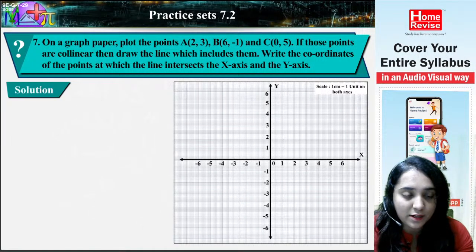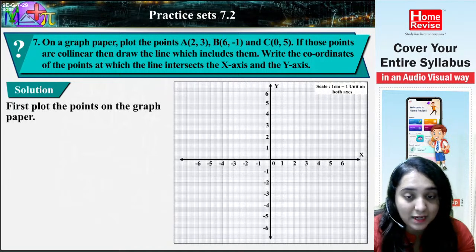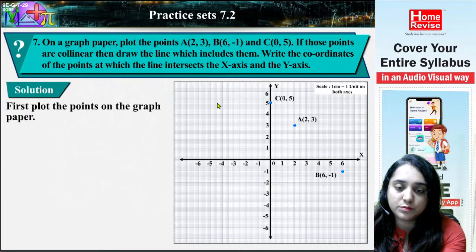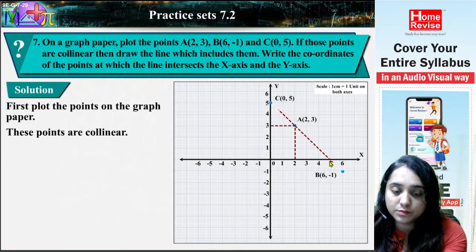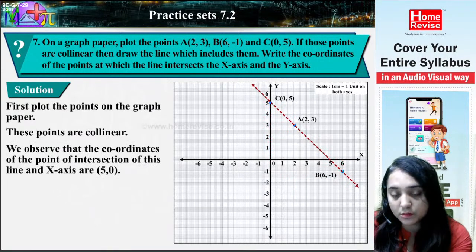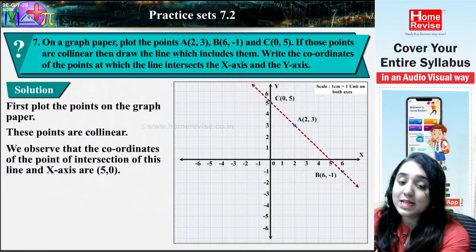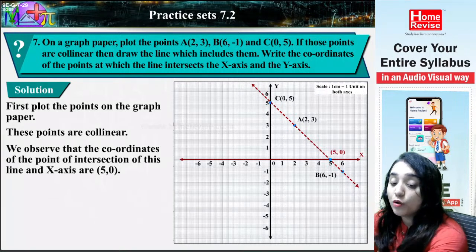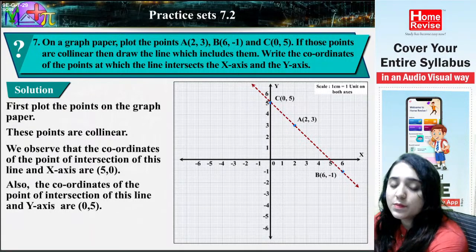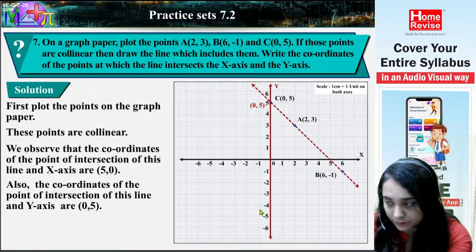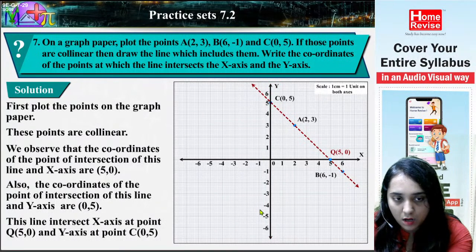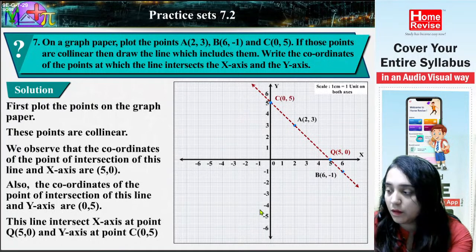Solution. First you have to plot the points on the graph paper: A (2, 3), B (6, -1) and C (0, 5). These points are collinear. We observe that the coordinates of the point of intersection of this line and the x-axis are 5 and 0, lying on the x-axis. The coordinates of the point of intersection of this line and the y-axis are 0 and 5, lying on the y-axis. These lines intersect the x-axis at point Q (5, 0) and the y-axis at point C (0, 5).